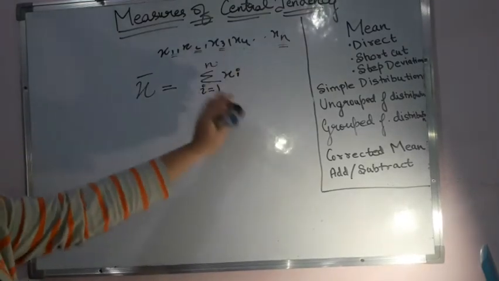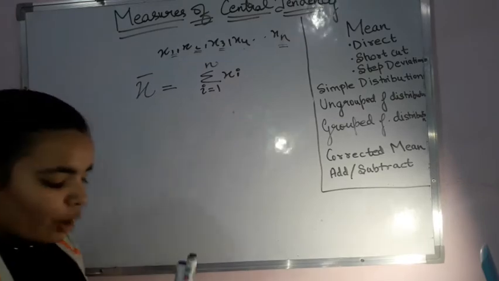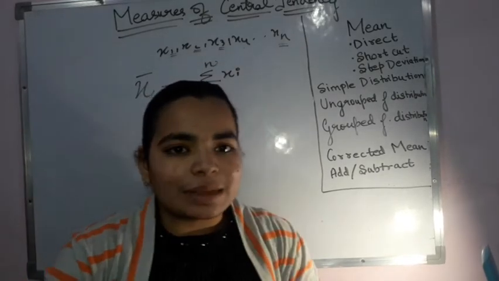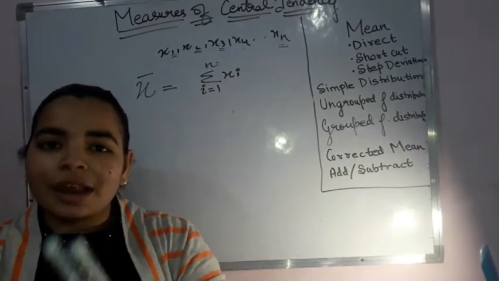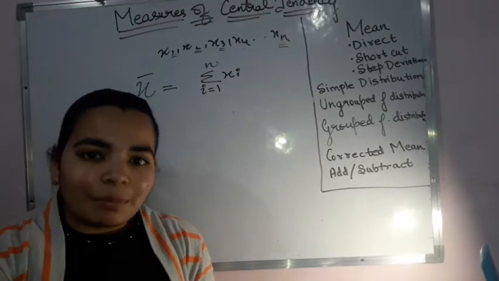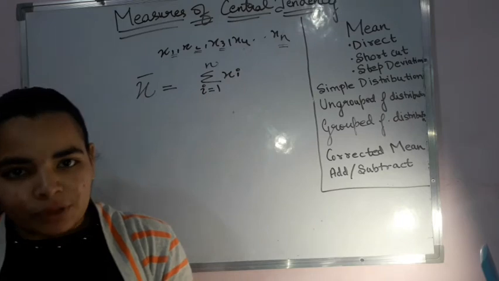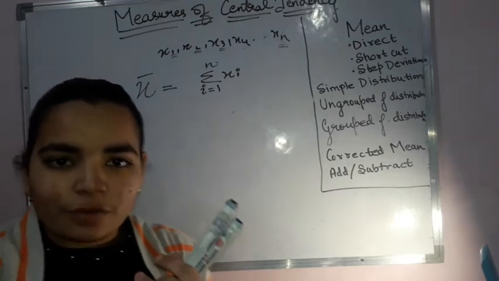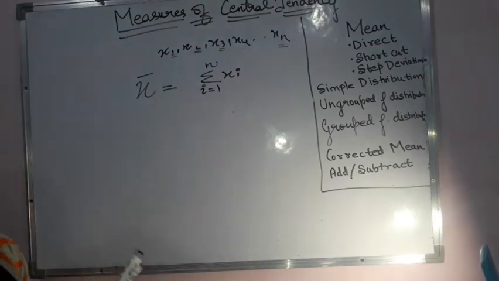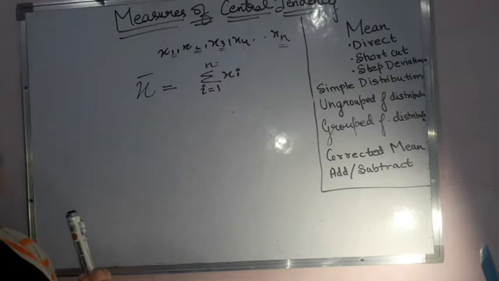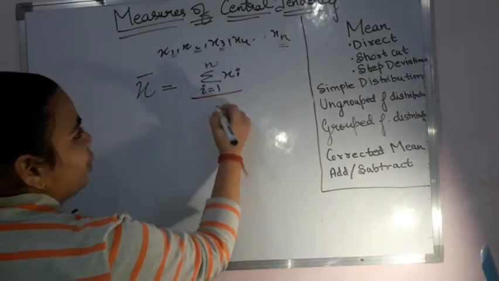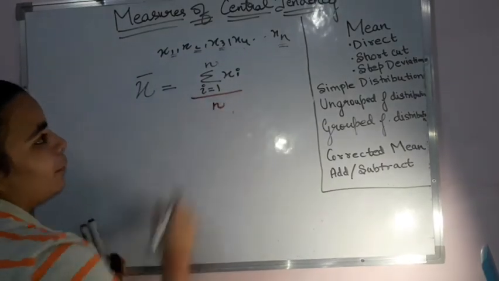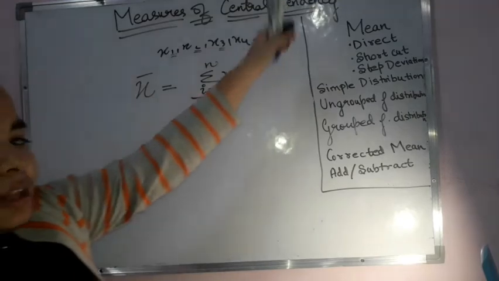Okay, this is the summation of all the terms, and the formula for my mean or average is the summation of all the terms, that is all the observations, divided by the total number of observations that are provided to me. So this I can divide with what? With n, because n number of terms I am having, 1, 2, 3 up till n.